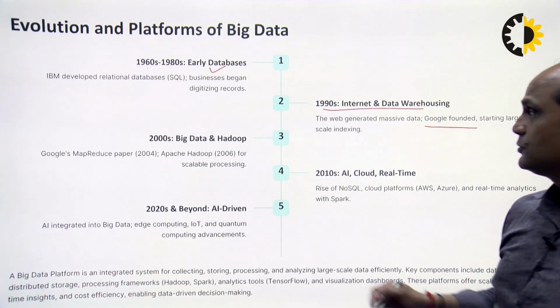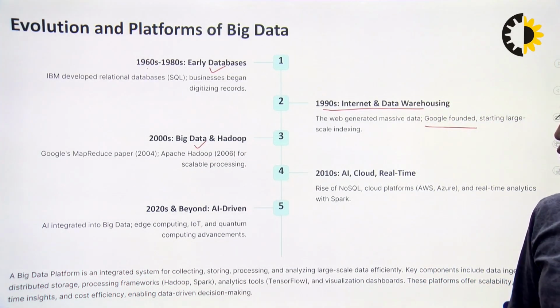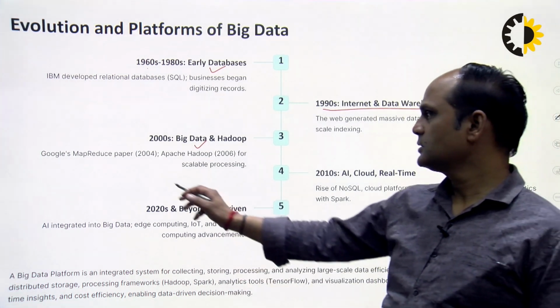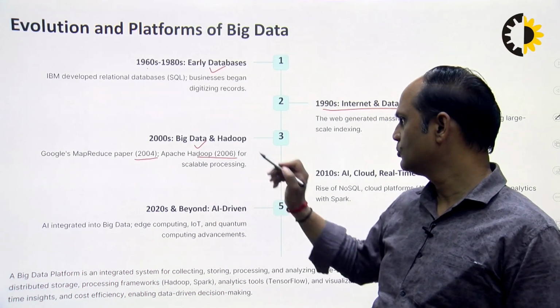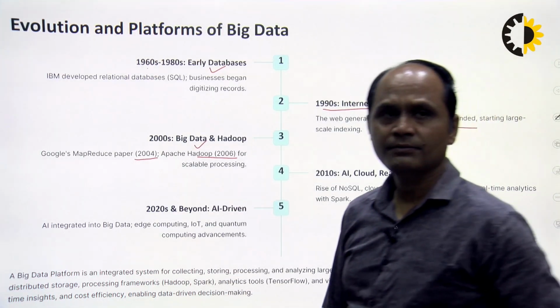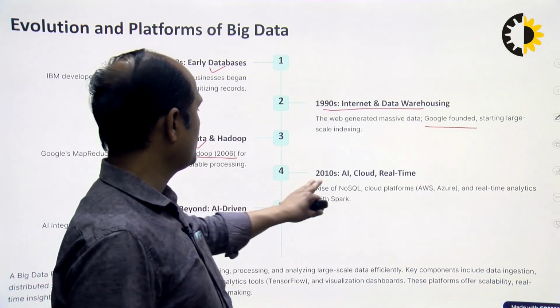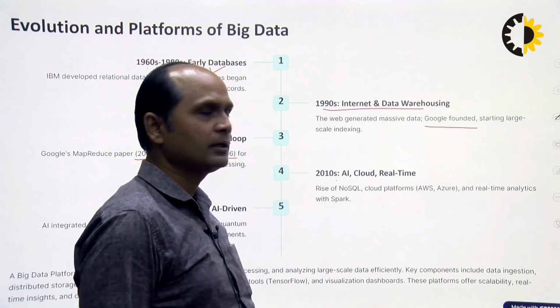After that, in 2000 we developed the tools for big data, Hadoop. MapReduce was used in 2004 and Apache Hadoop in 2006 for big data analytics. After the revolution of 2000, we have the era of 2010: AI, cloud and real-time analysis.